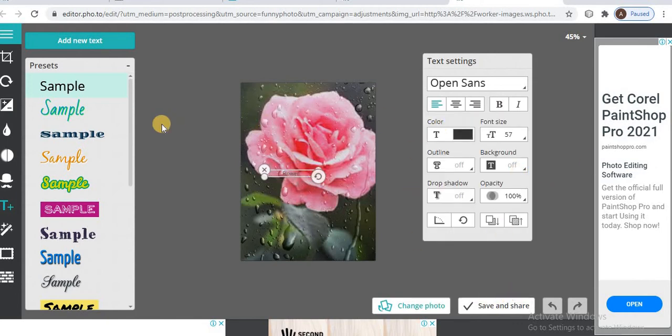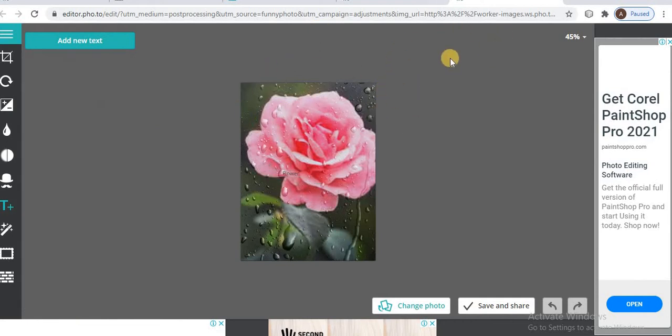Properties are there, use them. You edit it like this, after that save it, or otherwise take a screenshot of that image.